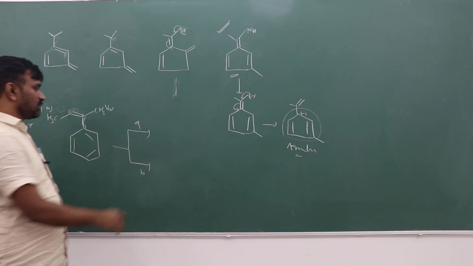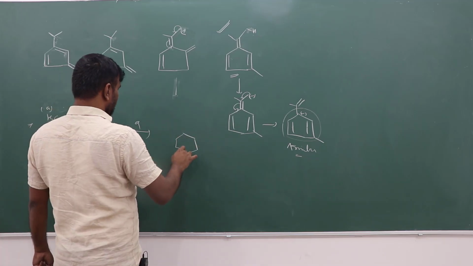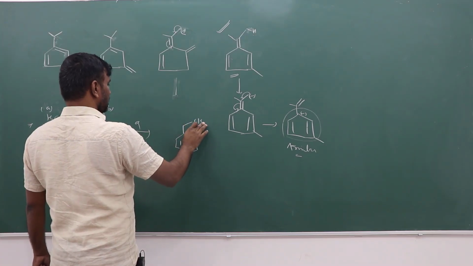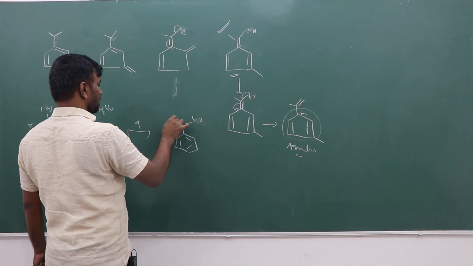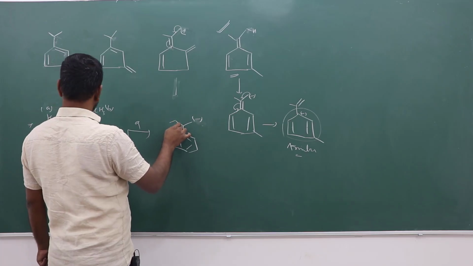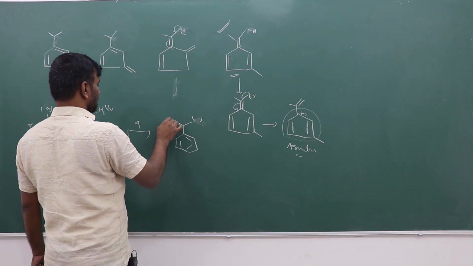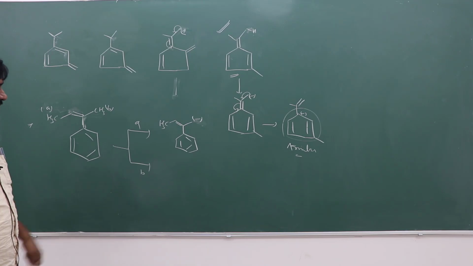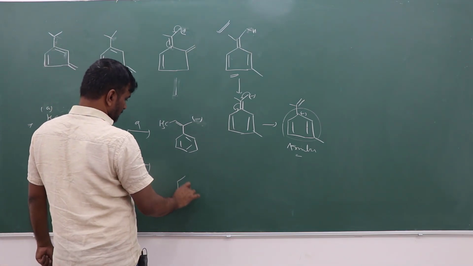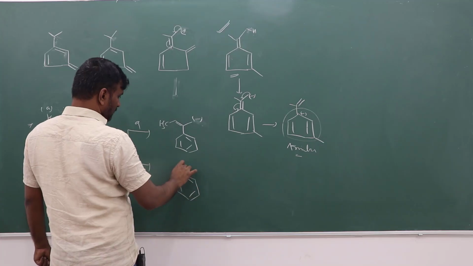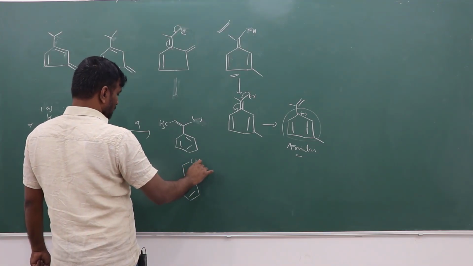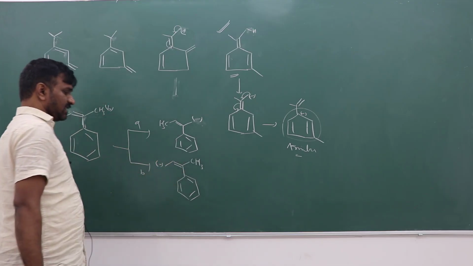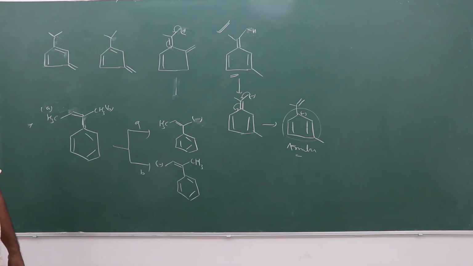If a proton is lost from B, what will happen? Methyl, CH2 minus, a negative charge will be there in this position.